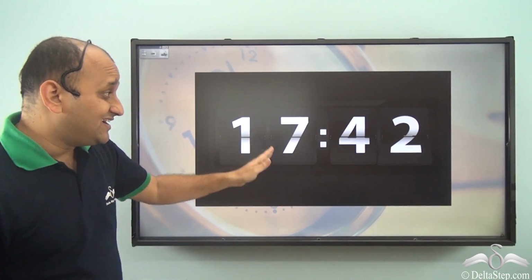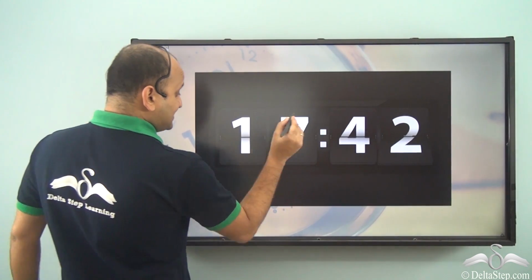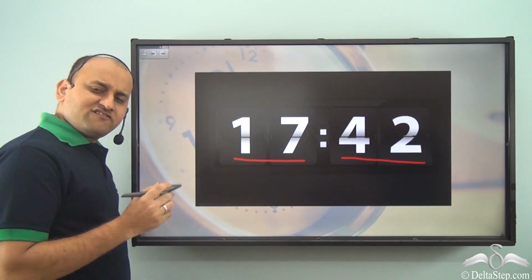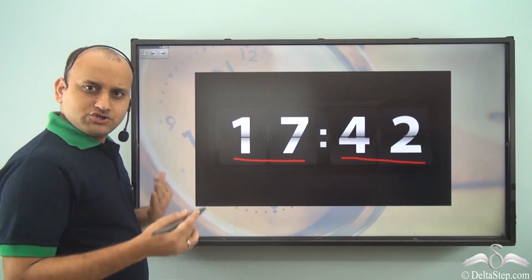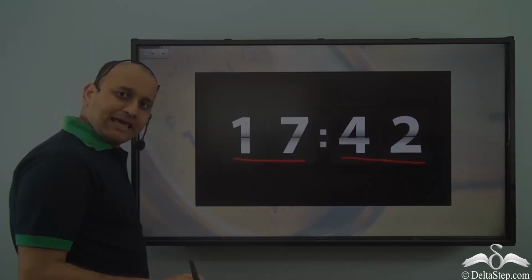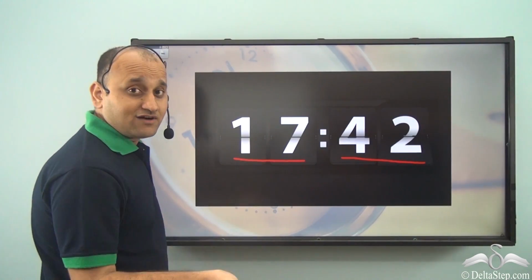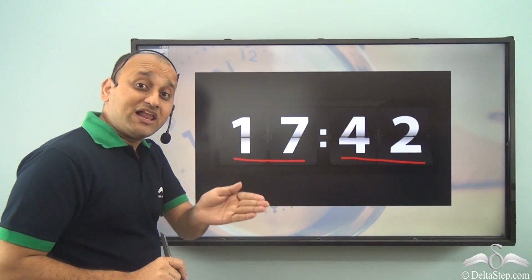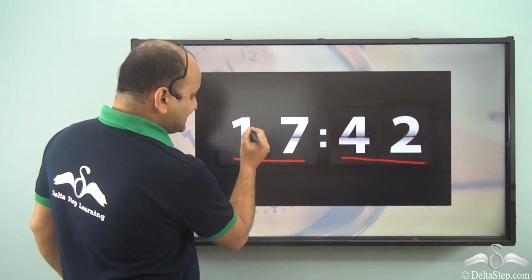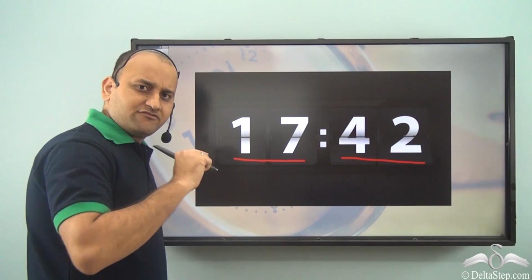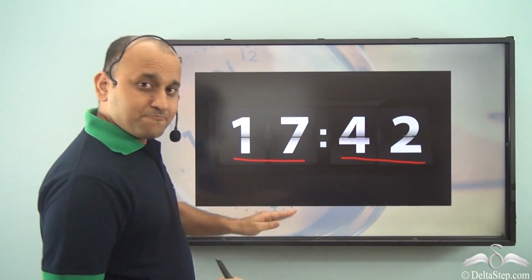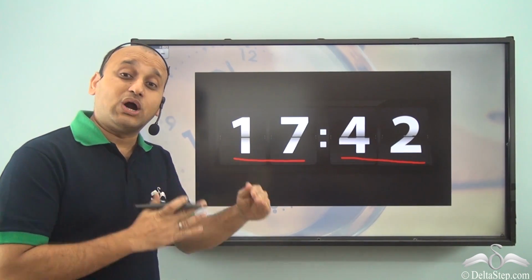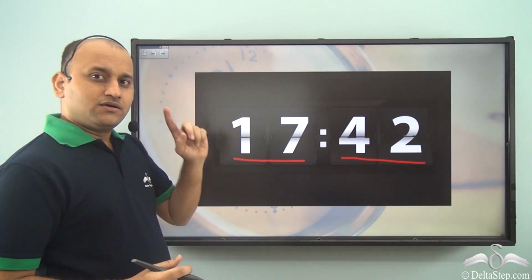So as you can see, it is 17:42. So this is showing the hours and this is showing the minutes. Now minutes will always be the same in both cases. So minutes are not a problem. They will be the same both in a 24-hour clock and a 12-hour clock. But it's the hours which differ, particularly after 12 noon. So this is 17, which is bigger than 12, right? So definitely this is the time after noon, that is when the digital clock or the 24-hour clock did not reset. So we are talking about the PM part.